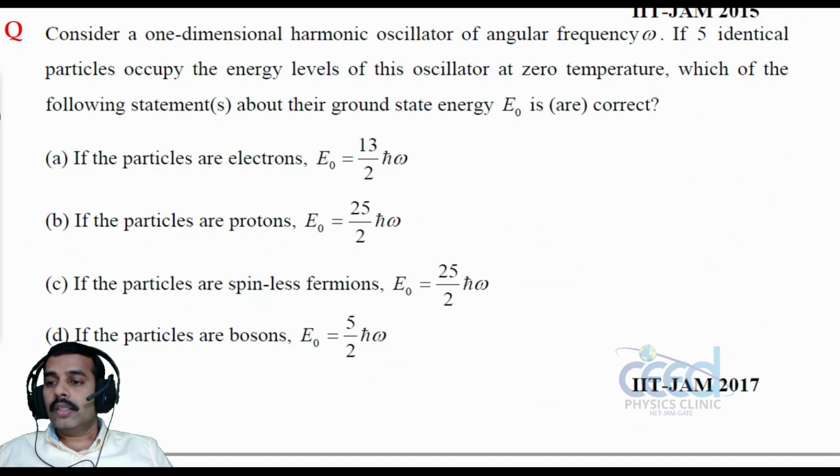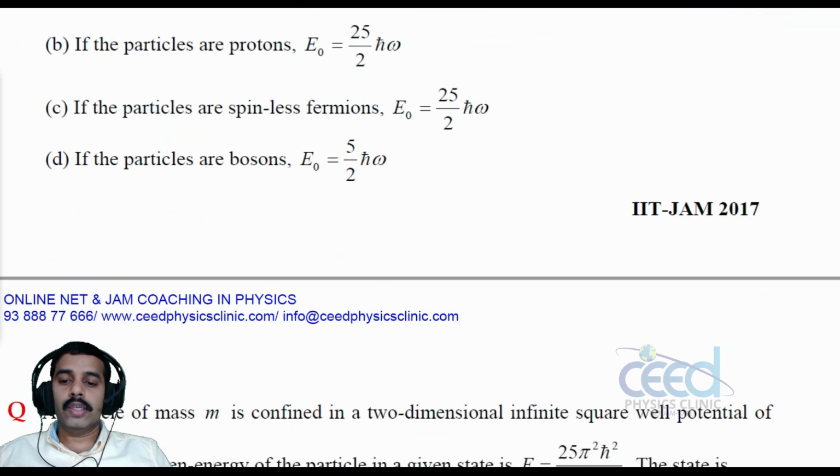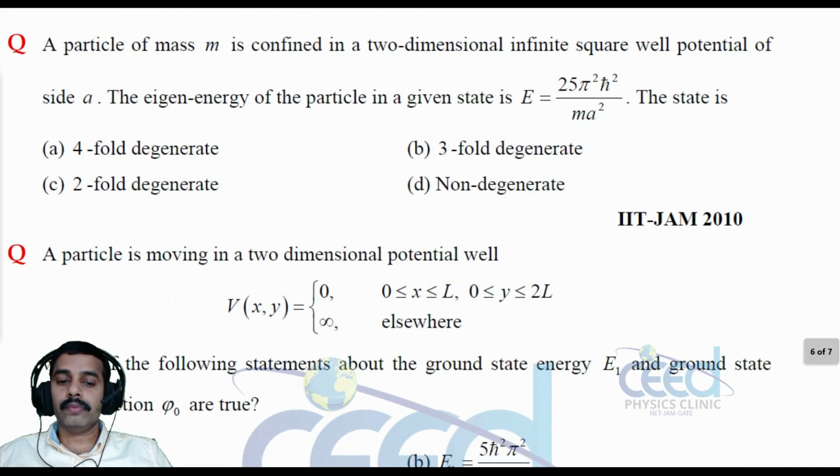All right. Now let us go to another question. A particle of mass m is confined in a two-dimensional infinite square well potential of side a. The eigenenergy of the particle in a given state is E equal to 25 pi square h cross square by m a square. So we have to comment about the degeneracy of this particular energy state, right?